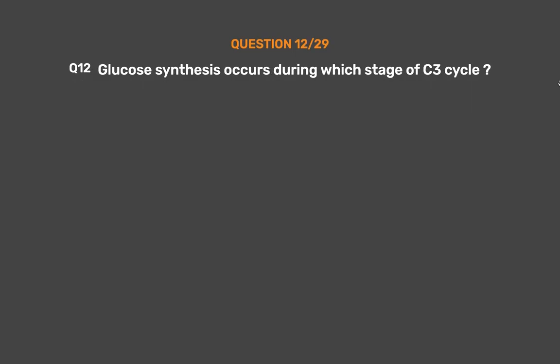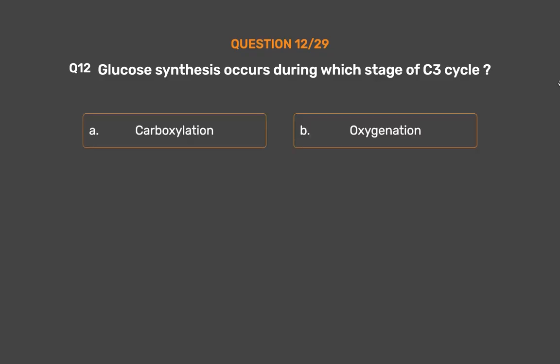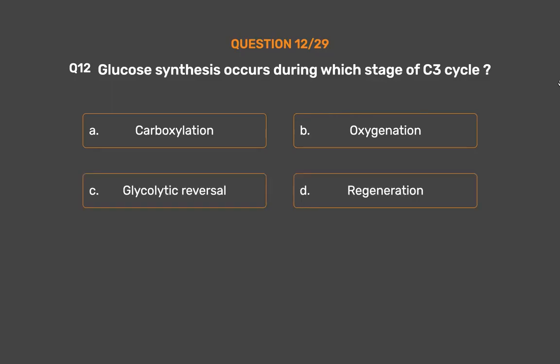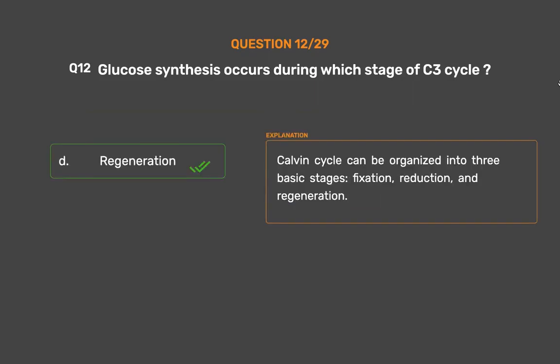Question number 12. Glucose synthesis occurs during which stage of C3 cycle? Option A. Carboxylation. Option B. Oxygenation. Option C. Glycolytic reversal. Option D. Regeneration. The correct answer is option D. Regeneration. Calvin cycle can be organized into 3 basic stages: fixation, reduction, and regeneration.